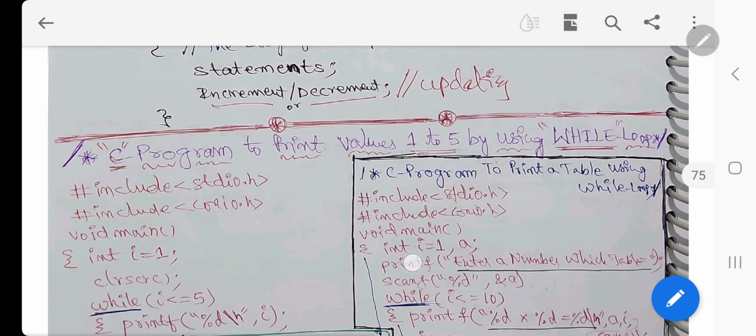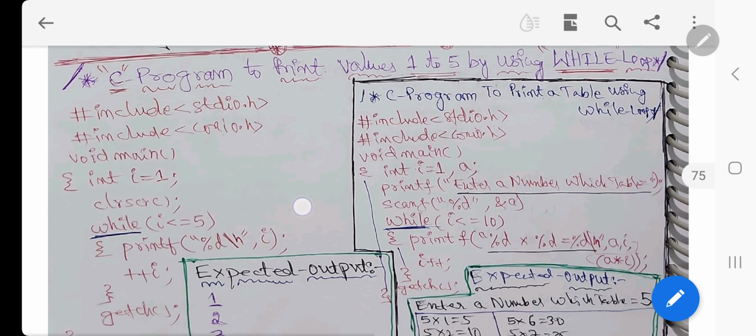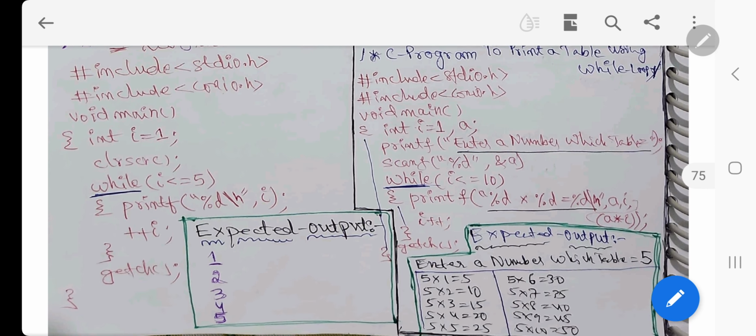For that I wrote a small program here: C program to print values 1 to 5 using a while loop. #include stdio.h, #include conio.h, void main, curly braces start, int i equal to 1, clrscr, while. This is a condition: i is less than or equal to 5. printf %d, and \n means new line. It will be printed like this: 1 2 3.